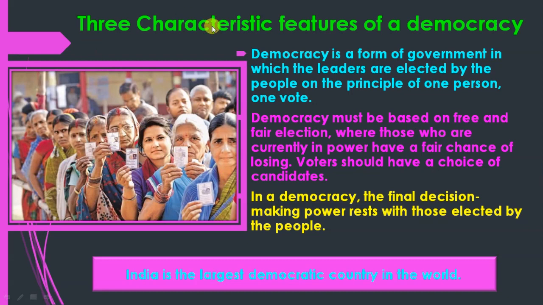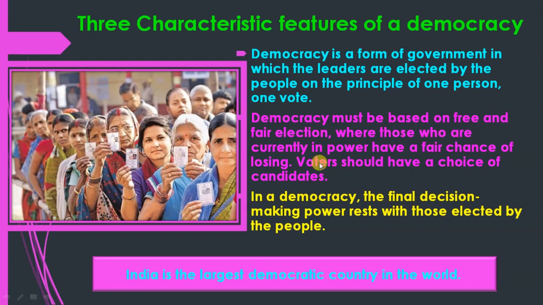The three characteristic features of a democracy. Democracy is a form of government in which the leaders are elected by the people on the principle of one person, one vote. So in a democracy, people elect their leader with one vote. Clear? Democracy must be based on free and fair elections.